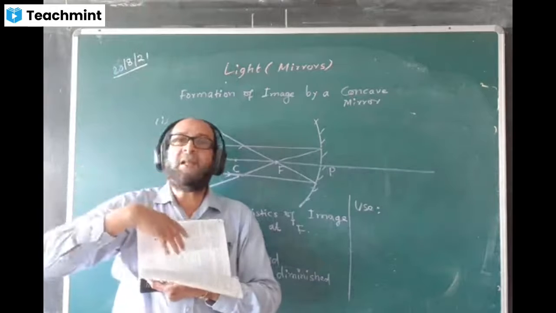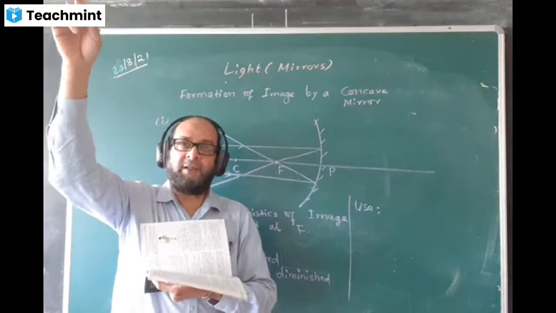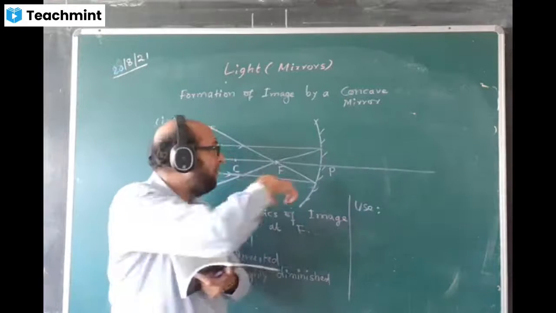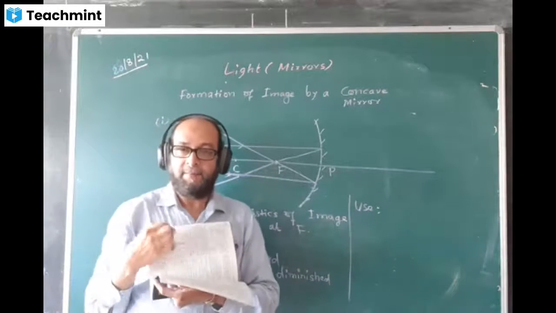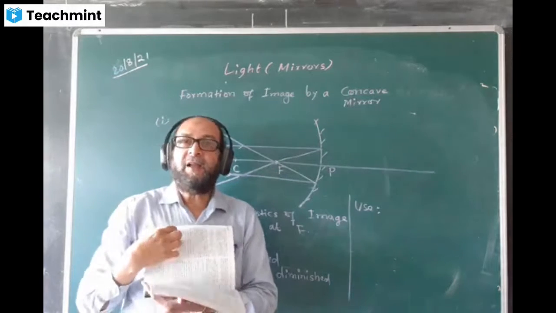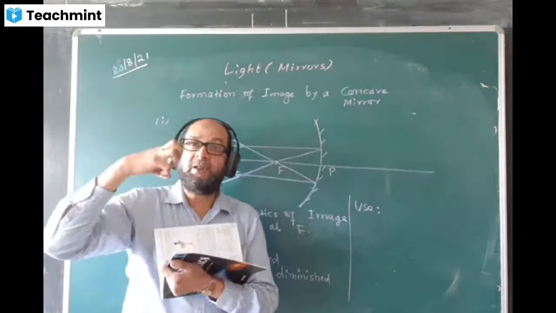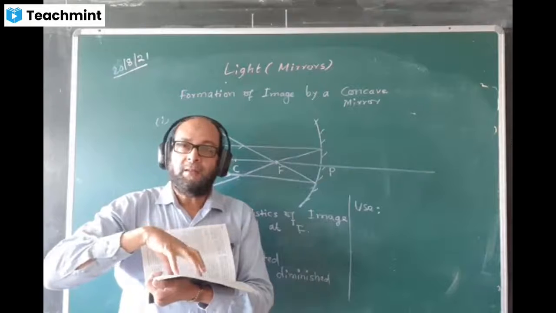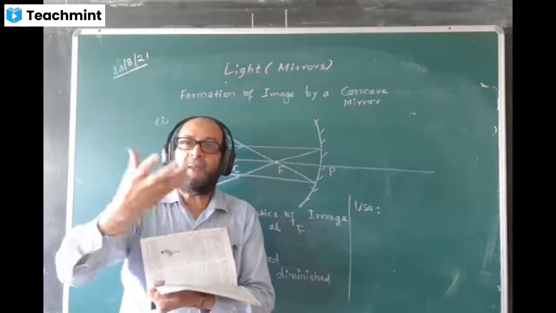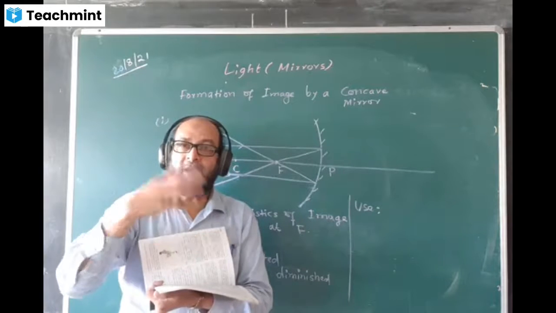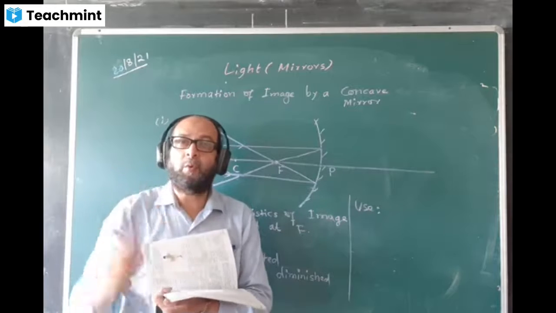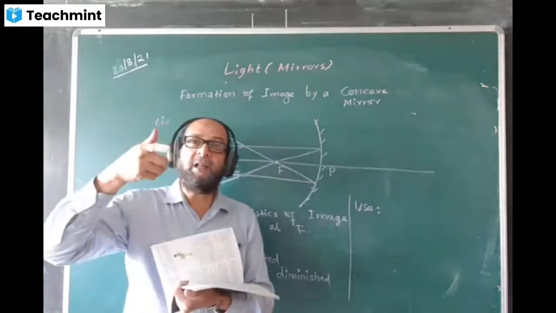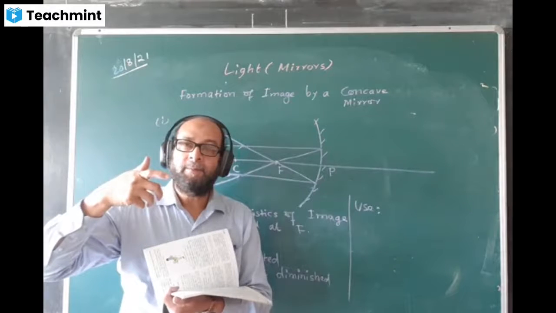Sunlight is coming from where? From infinity, from a very far distance. Sunlight strikes the mirror and all of it is focused here. Where the sun rays are focusing, there is a space to keep the dish or the food you want to cook. Sun rays contain a large amount of heat, we know that fact.